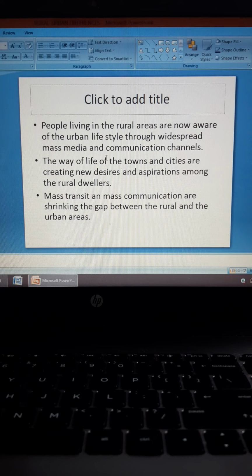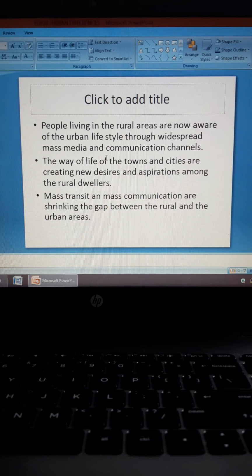So mass transit and mass communication are shrinking the gap between the rural and the urban areas. So mass transit is people from the rural areas moving to the urban areas in large number, and there is mass communication. Okay, so there are media channels which bring all the information and images about the urban lifestyle. So the gap between the rural and the urban areas which was there earlier, like people had to walk thousands of miles to reach their villages, all of these are shrinking.